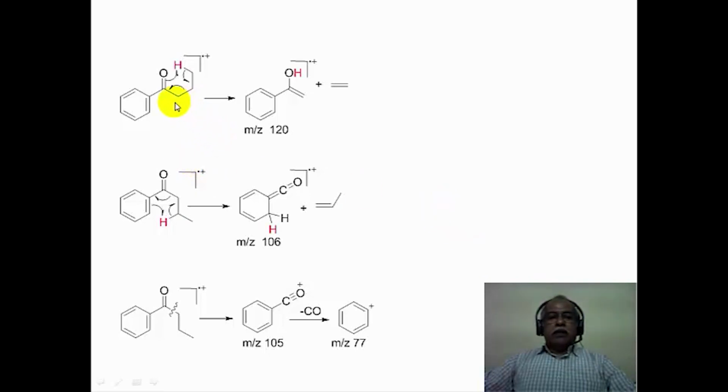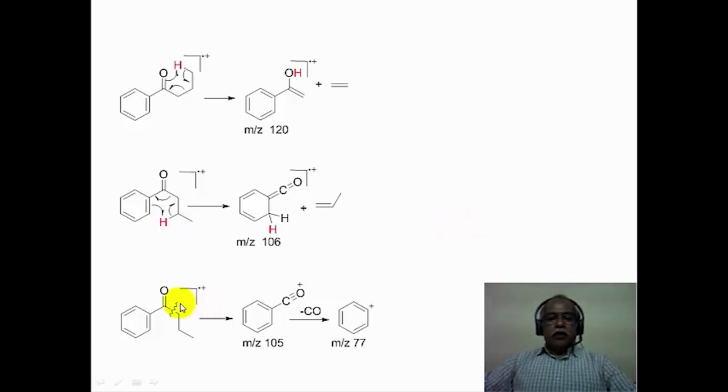Now in the case of this particular ketone, which is butyrophenone, there are two possible ways the McLafferty rearrangement can happen. Involving a carbon-oxygen bond, the McLafferty rearrangement is shown to produce an ion at 120 m/z value. Using the carbon-carbon double bond of the aromatic ring, the McLafferty rearrangement is shown to produce this particular species, which has a molecular weight of 106. Both of these are essentially even molecular weight ions. Cation radicals are what is produced. In this particular case, ethylene is lost, whereas in this particular case, propene is lost as the fragment.